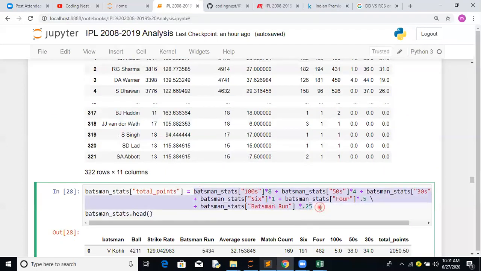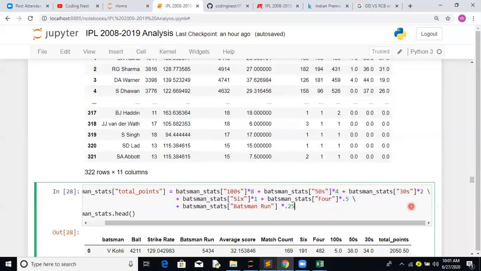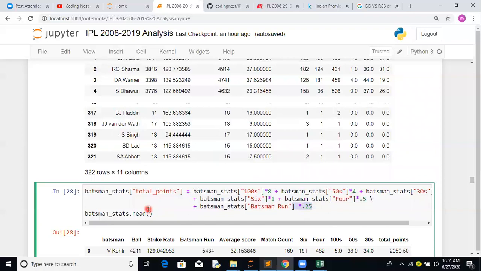That's not hard and fast, but if you notice, Dream 11 has given this particular stat, or say for example, IPL Fantasy League has given such stats. If that batsman scores 100, they allocate 8 points. If he scores 50, it allocates 4 points. If 30, 2 points. If he hits a 6, 1 point, and 0.25 per batsman run. So basically, we have added one more feature.